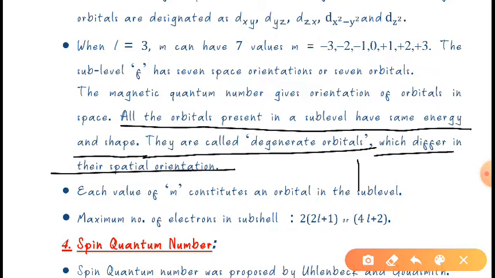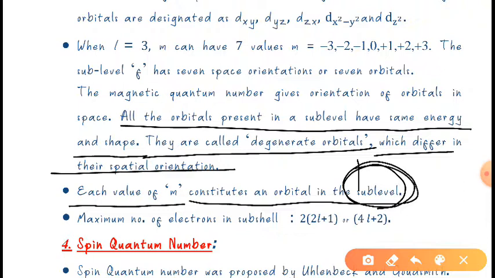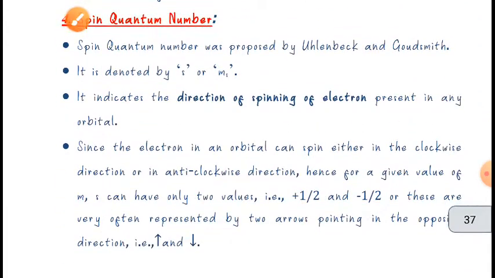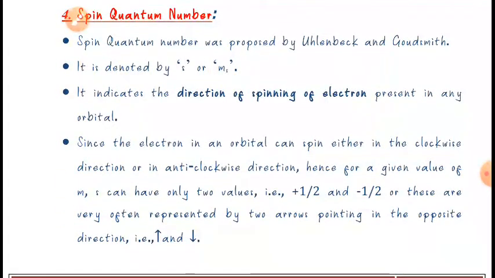After that, one more thing, it is written: each value of m constitutes an orbital in the sublevel, okay, and the maximum number of electrons in a subshell will be 2 into (2l + 1), or 4l + 2, okay. So this was about the magnetic quantum number, and after that we will see the spin quantum number.